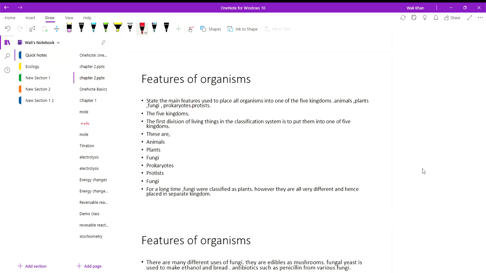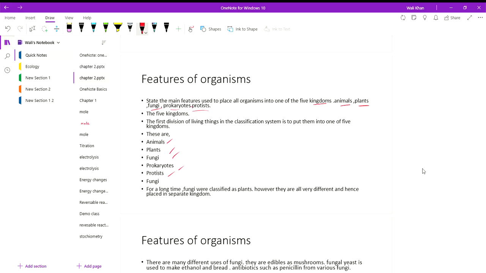Main feature used to place all the organisms into one of the five kingdoms: animal, plants, fungi, prokaryotes, and protists. So as you know, the species are placed according to their features into kingdoms. There are five kingdoms, which are animals, plants, fungi, prokaryotes, then protists, and here we have another kingdom.